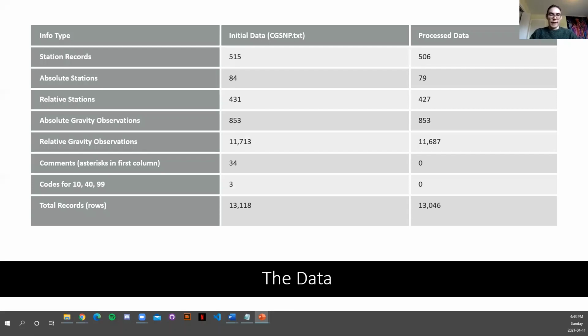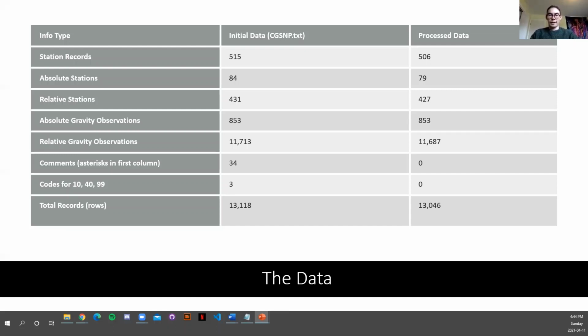Looking at our data here, we were given a data set that contained 13,118 entries. This included 515 station records, including absolute and relative stations, as well as observations, which included 853 absolute observations and 11,713 relative observations.